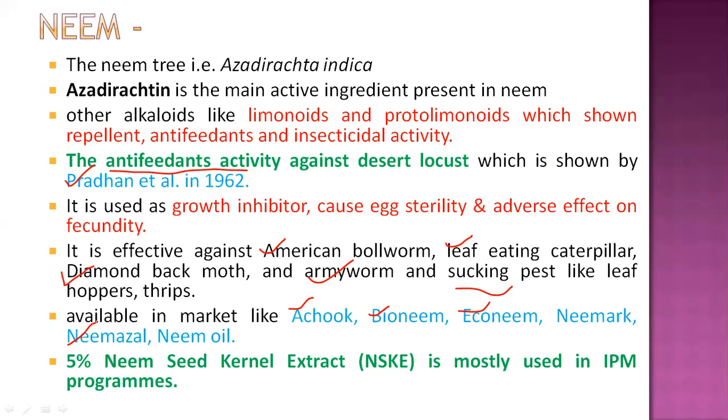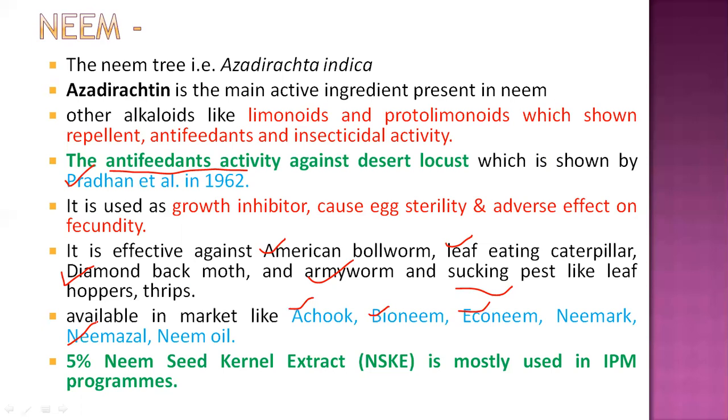And in the IPM program, the NSKE, that means the neem seed kernel extract, is used to control various pests. That means 5% neem seed kernel extract is generally used in IPM. So this is the important information about neem.